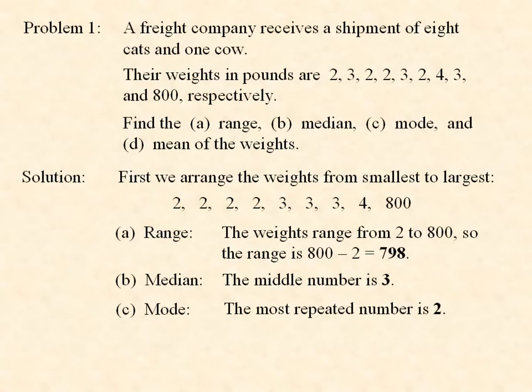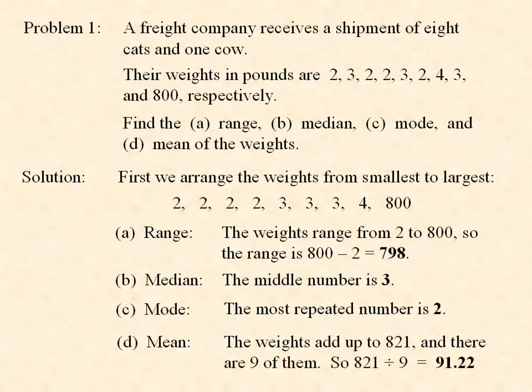And the mean is the average of all these numbers. We have to add them up. The weights add up to 821, and there are 9 of them. So the mean is 821 divided by 9, which is 91.22 pounds.